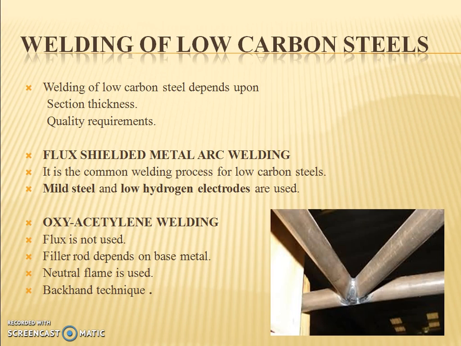So, welding of low carbon steels. The welding of low carbon steels depends upon the section thickness and quality requirements. Flux shielded metal arc welding is a common welding process for low carbon steels. Mild steel and low hydrogen electrodes are used there for the welding process, and oxy-acetylene welding is also used here. The figure shows some of the welding done in low carbon steels. There are quite a few examples there.